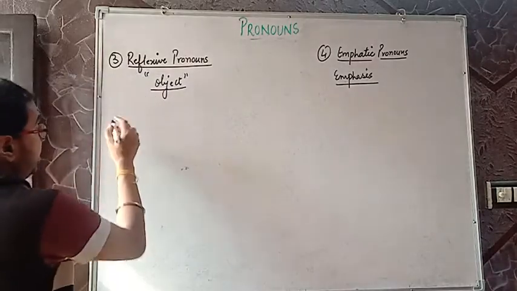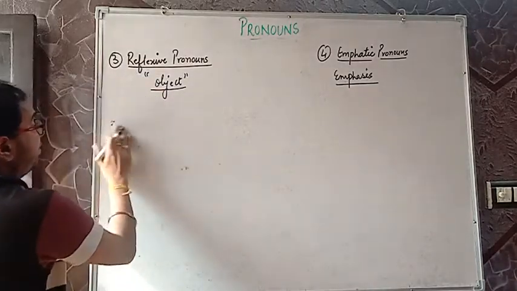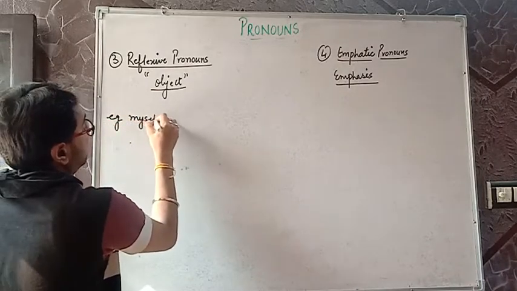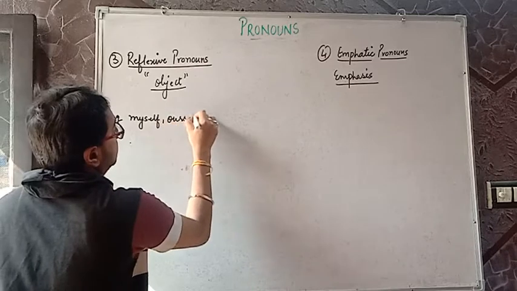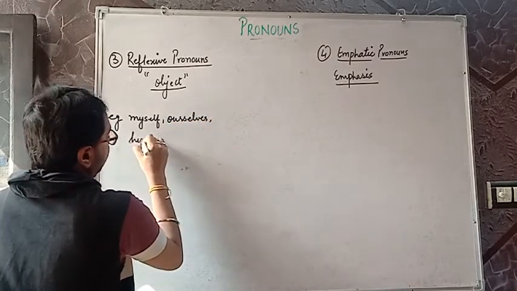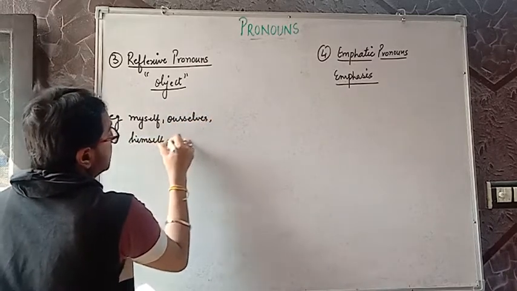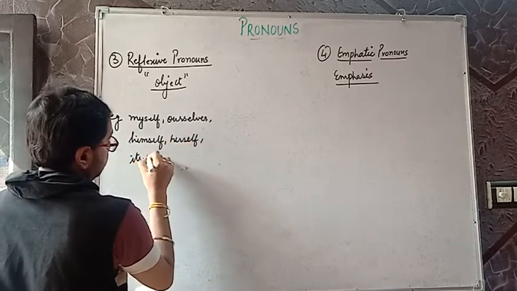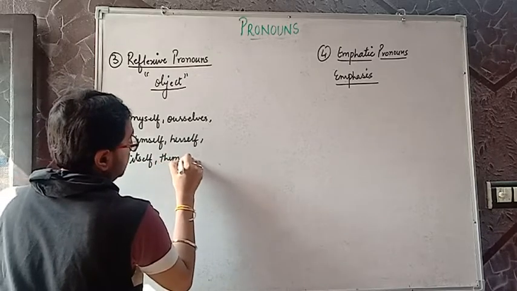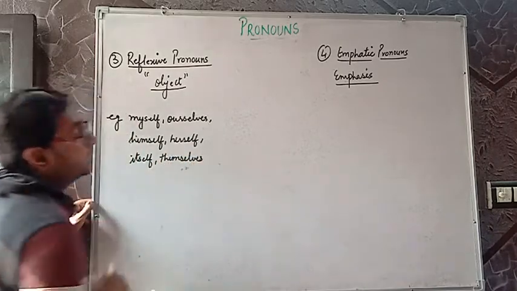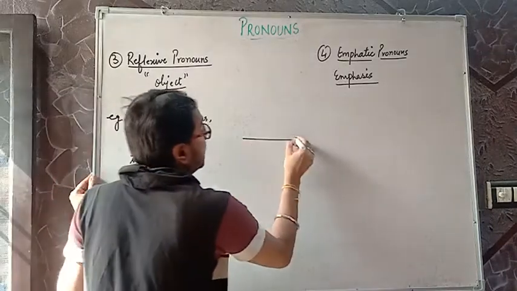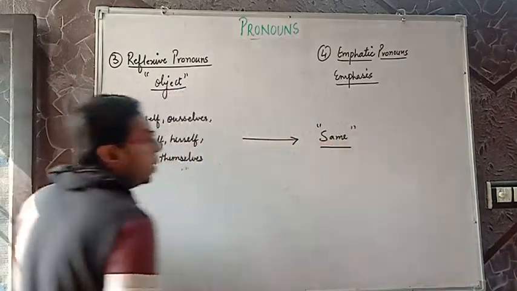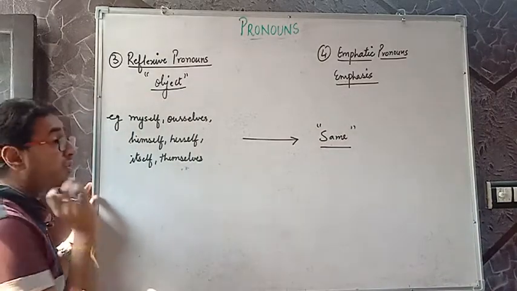Understand the difference. For example, I am writing one again, reflexive pronouns. You already know the examples very well: myself, ourselves, himself, herself, itself, themselves are the examples of reflexive and emphatic both. Same examples. Do remember. Now understand with the help of an example.